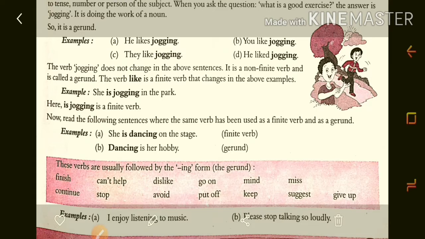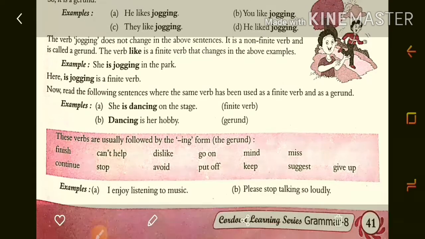So which verbs are changing according to the tense, according to the person, according to the subject, that is called the finite verb. And finite verbs are not a gerund. जो finite verb होते हैं वो gerund नहीं होते हैं और जो non finite verb है वो gerund होते हैं. For example, here she is jogging in the park. So if we write that they are jogging in the park, that verb will be changed according to the person or tense. That's why is jogging is the finite verb.